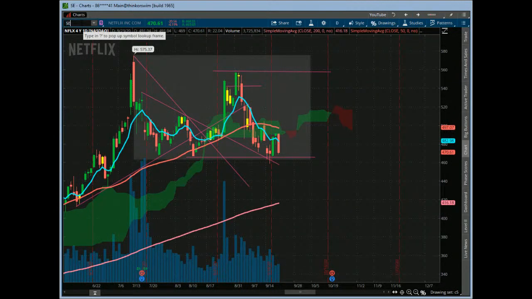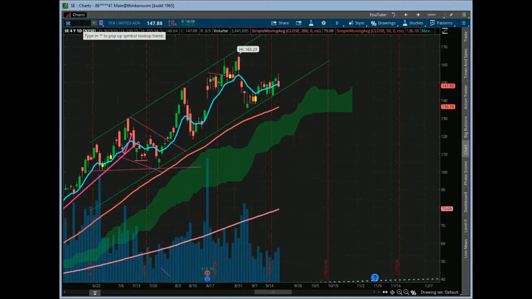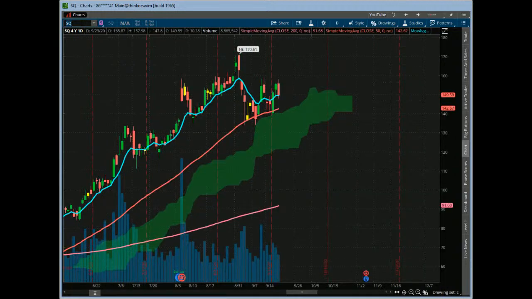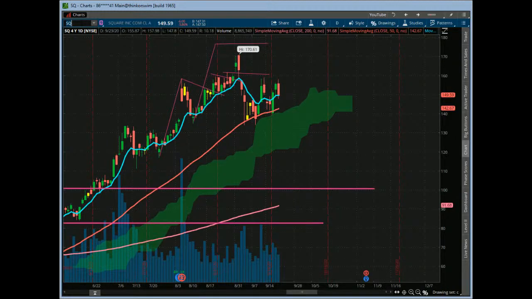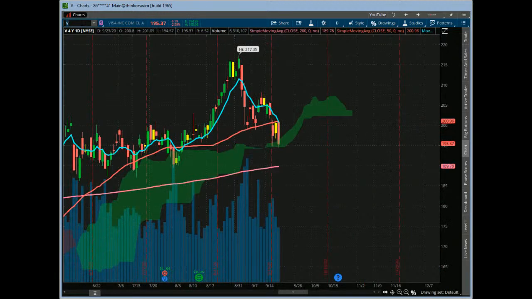I like the volume that came down, but it's got some support levels right below it, so watch out for that. SE, of course, still holding the channel, but nasty pullback there today. Square, again, a lot of these had the same type of setup, hanging man type patterns and then a pullback. It's kind of holding on to the 80 MA right now, so we'll see how that goes. V again, nasty down move there off the inside day. Still holding the bottom of the cloud, and it's lower volume on it.